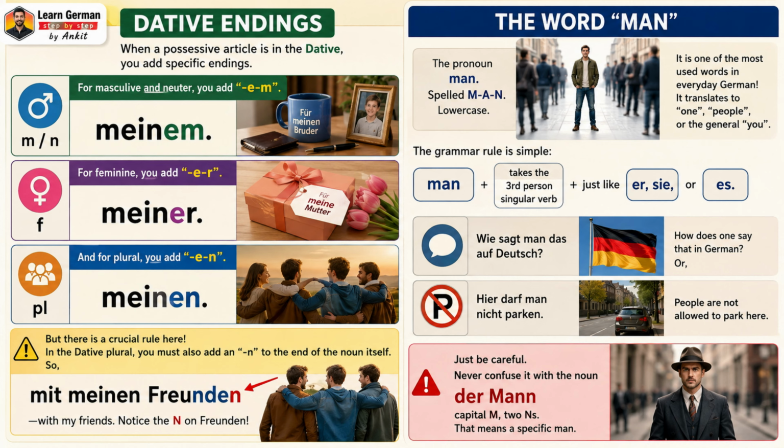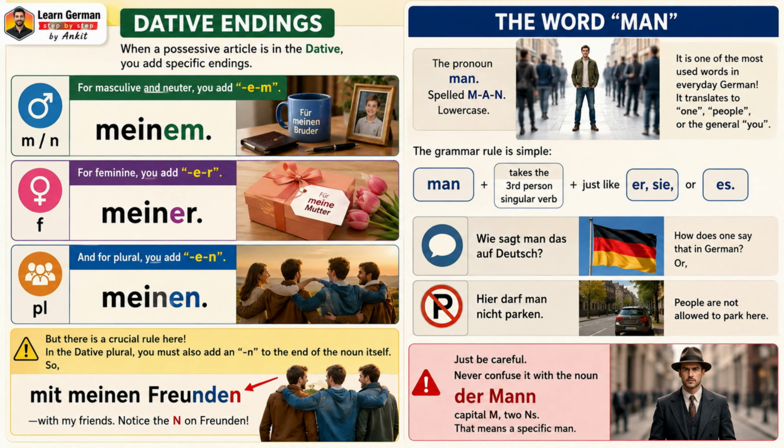The pronoun man, spelled M-A-N, lowercase. It is one of the most used words in everyday German. It translates to one, people, or the general you. Exactly. And the grammar rule is simple. Man always takes the third person singular verb, just like sie or es. Wie sagt man das auf Deutsch? How does one say that in German?